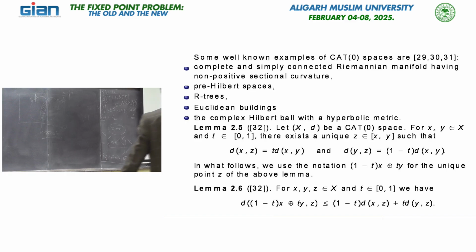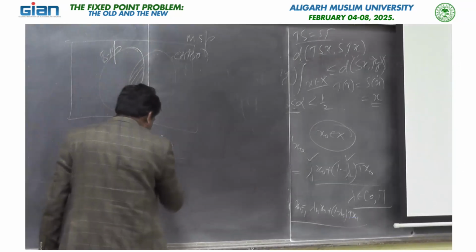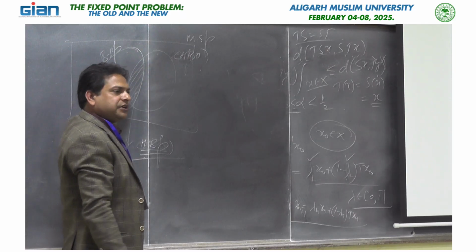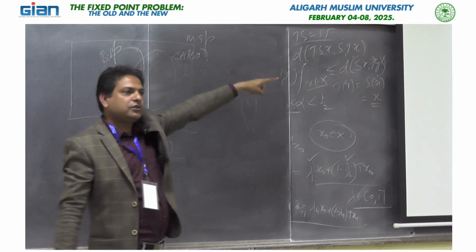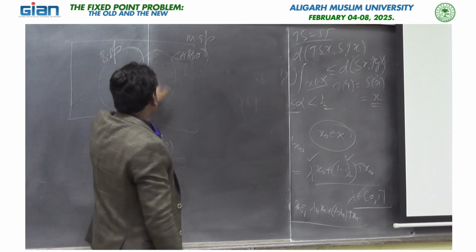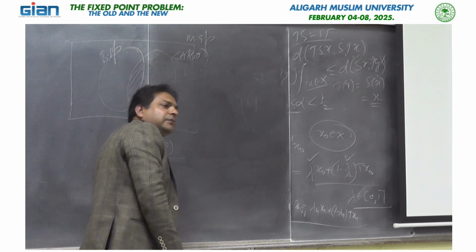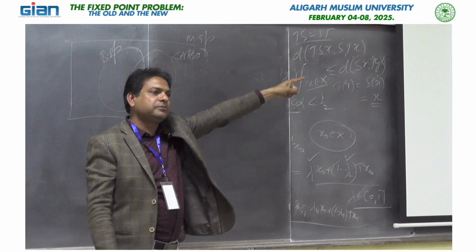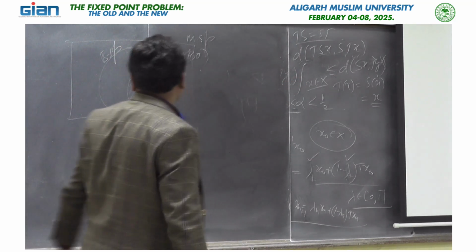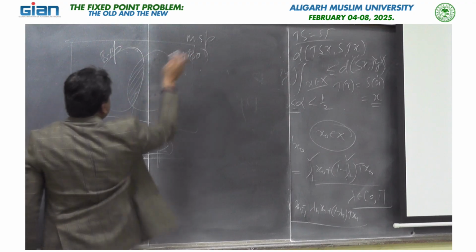No, sorry. Hilbert space. Because this is also a subclass of metric space, and Banach space is also a subclass of metric spaces. So the intersection of these two classes is exactly the Hilbert spaces. That is why all Hilbert spaces are CAT(0) spaces. This is a very nice observation.